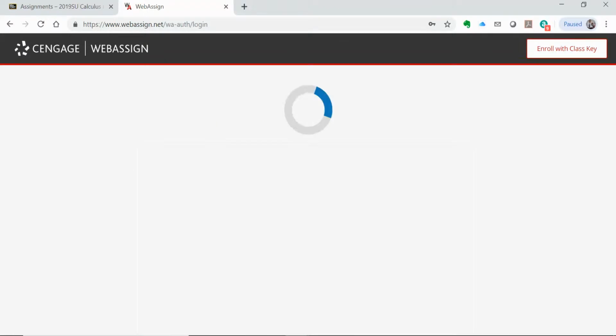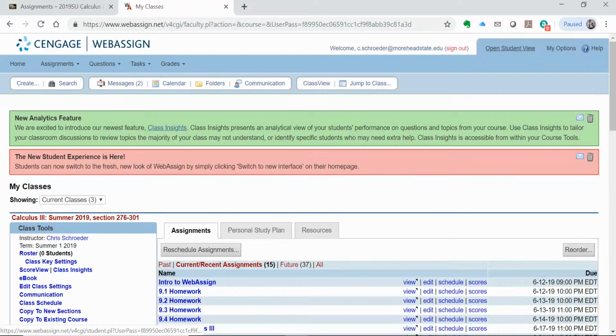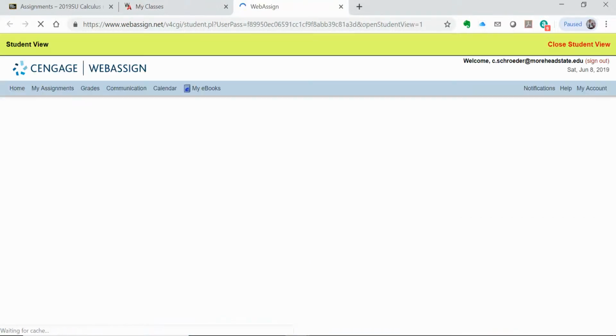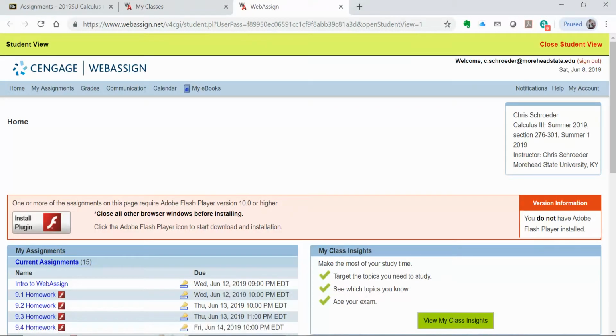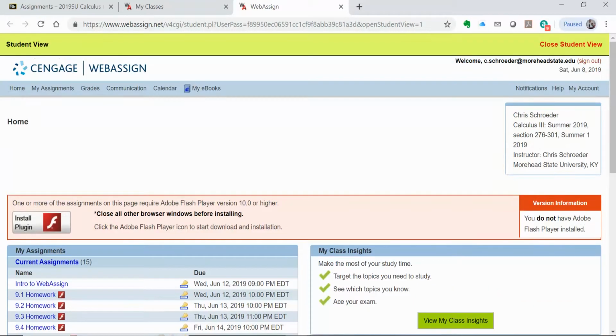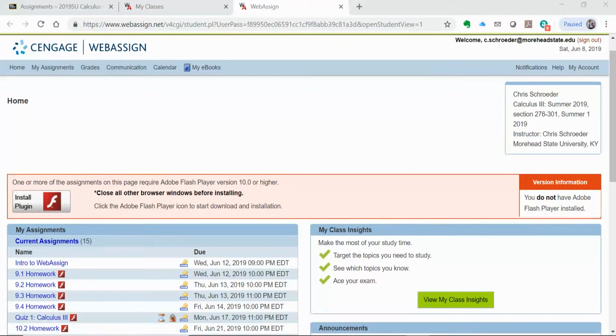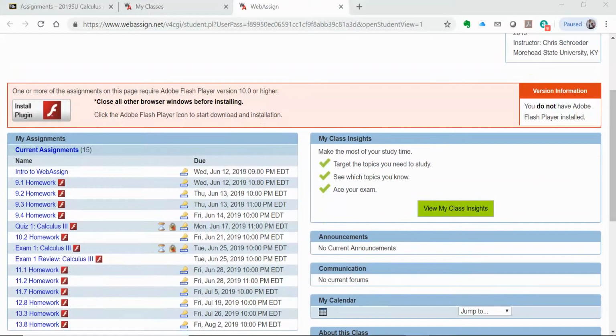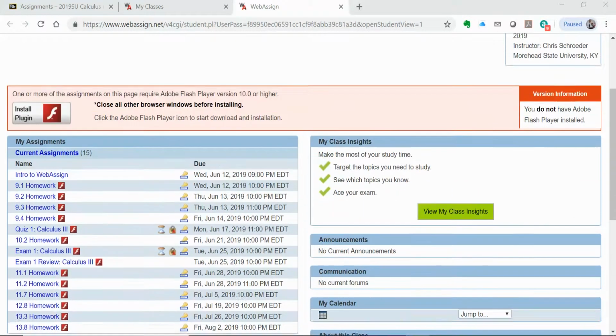Let's go ahead and log in, and I'll show you what you will see. This is the instructor side, so let's open the student view. If you have more than one class on Webassign, you'd have to choose your class from a list. Remember that you have a couple of weeks of free usage of Webassign before you're going to be asked to put in your access code. Let's just take a look. You have your homework list here. Mine says I need to install Flash. I think I'm okay, but you may need to do that.